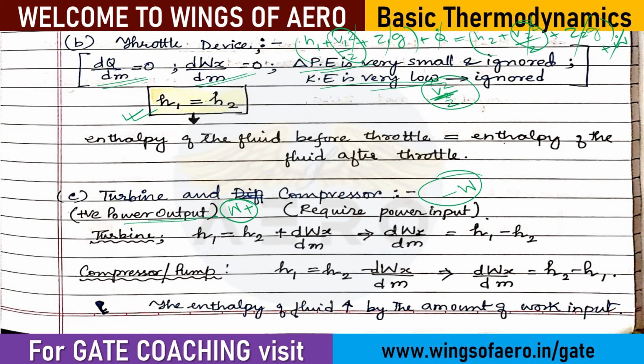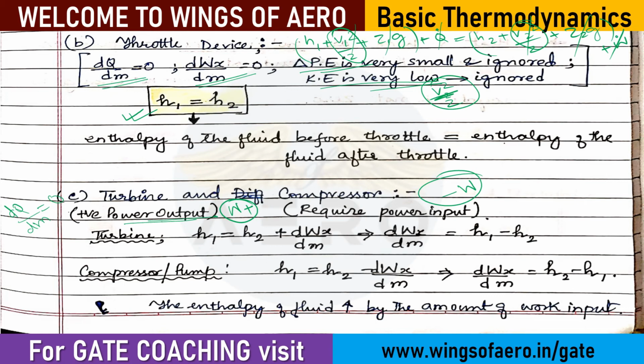Already we have discussed this point when we saw an example of how the heat transfer and work done work in the system. Now similarly for turbine and compressor, what happens? For the turbine and compressor, the heat added to the system is 0, but there will be some amount of work done by the system or on the system, depending on whether it is power output or input. Then kinetic energy may be slow, may be high, again it depends on the parameter.